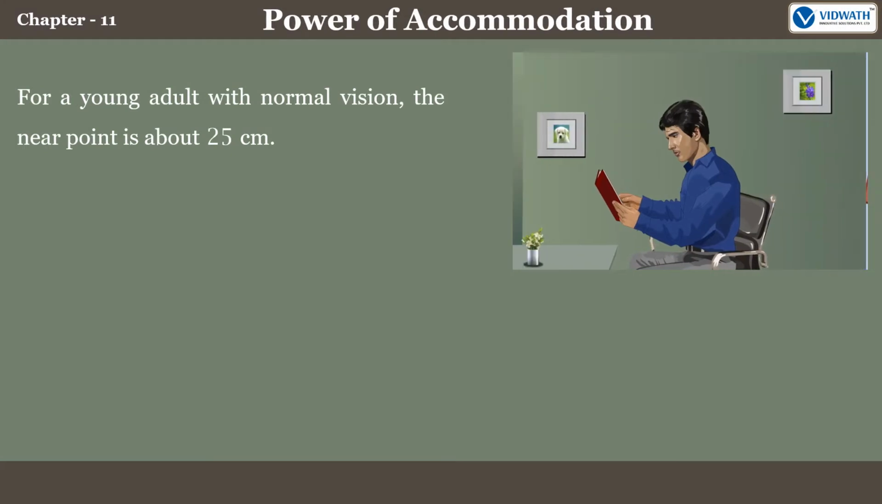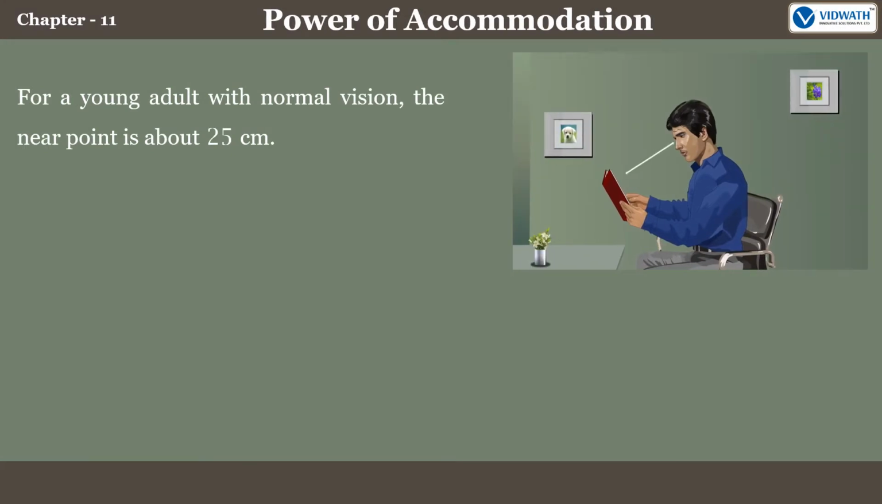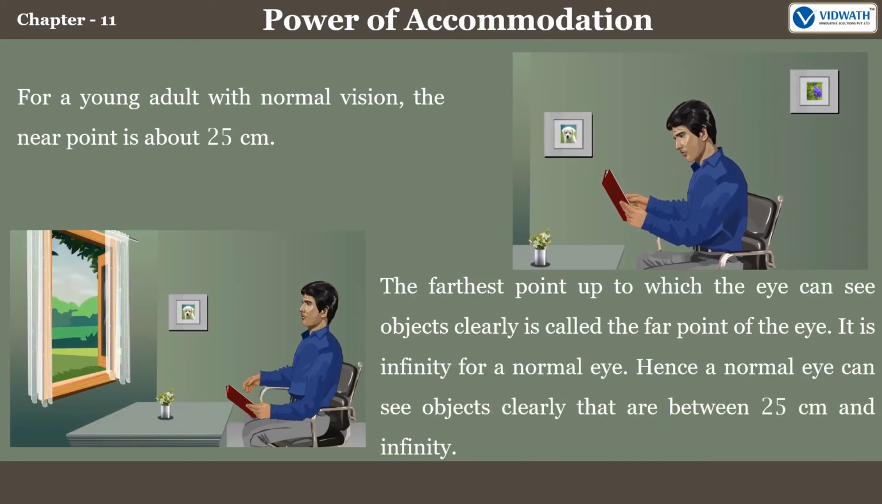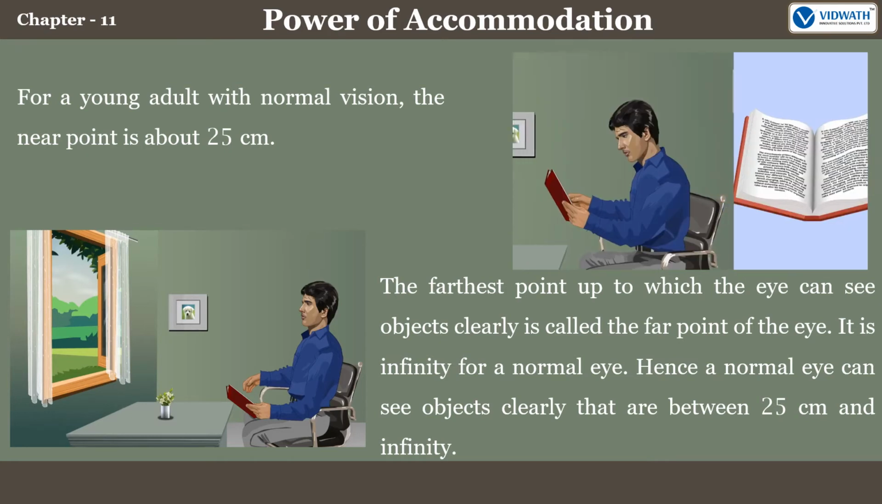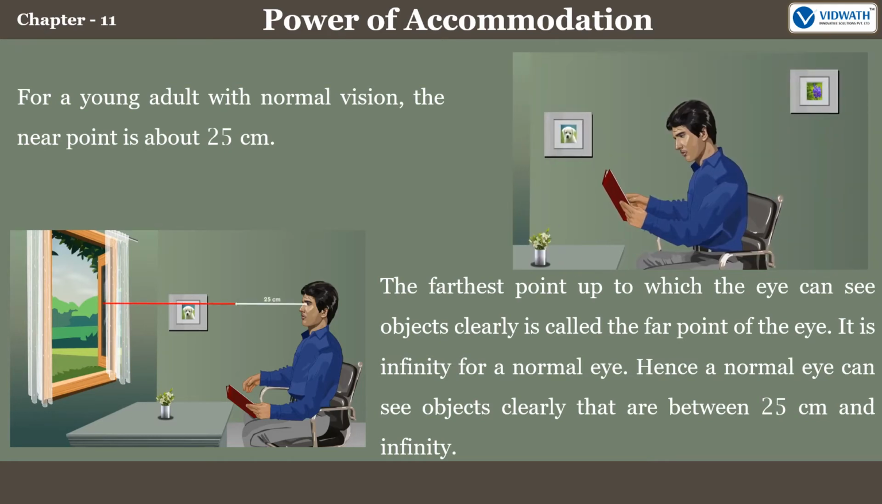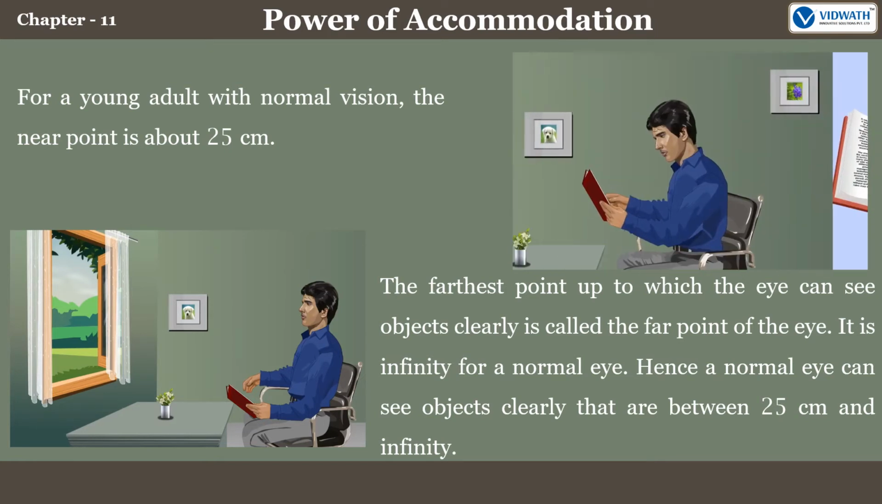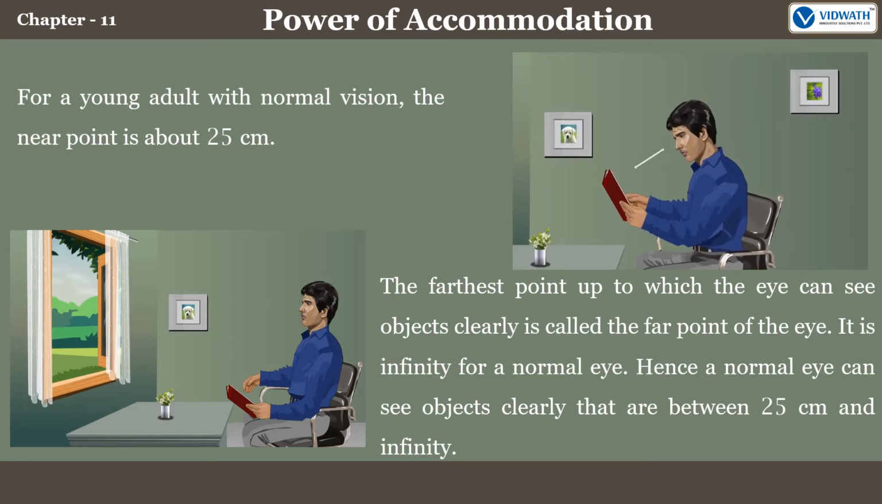For a young adult with normal vision, the near point is about 25 centimeters. The farthest point up to which the eye can see objects clearly is called the far point of the eye. It is infinity for a normal eye. Hence, a normal eye can see objects clearly that are between 25 centimeters and infinity.